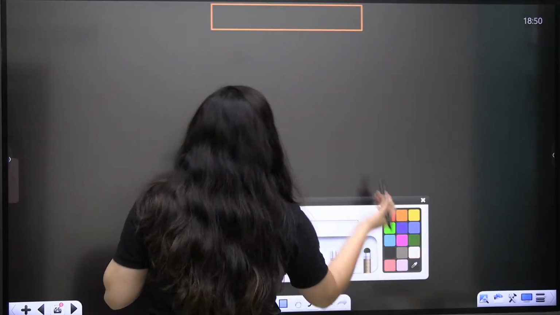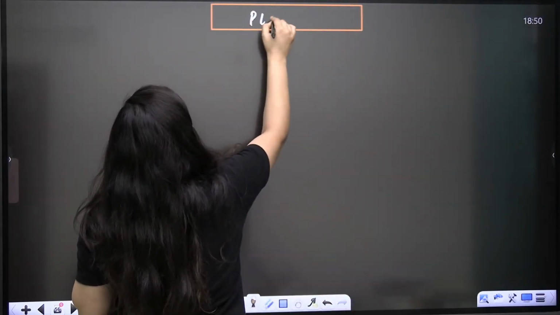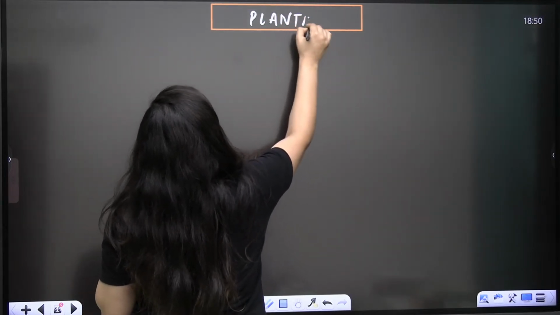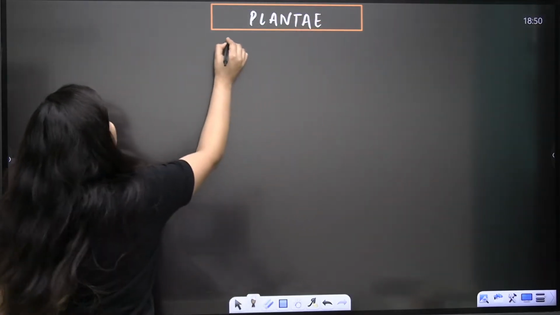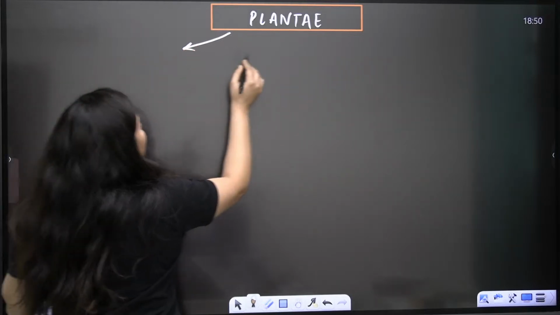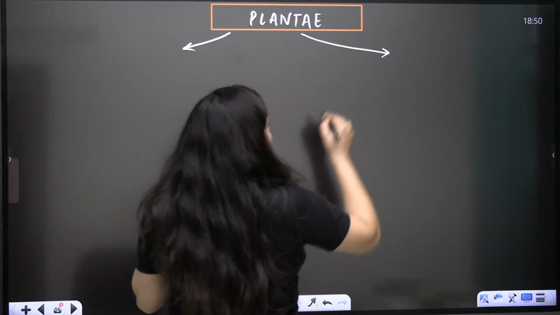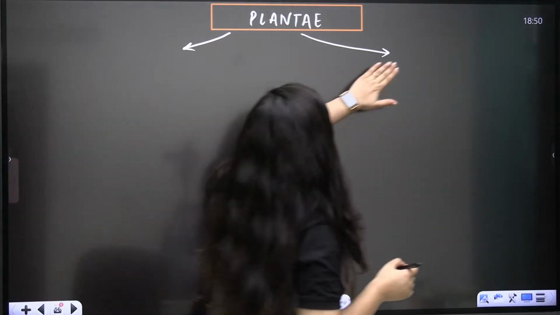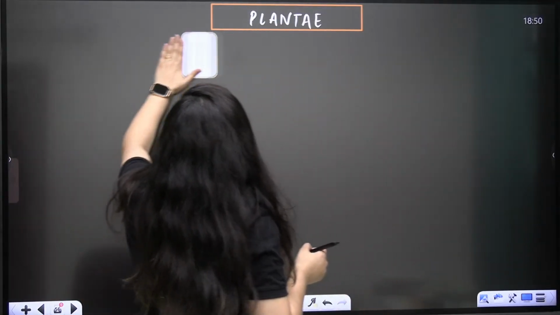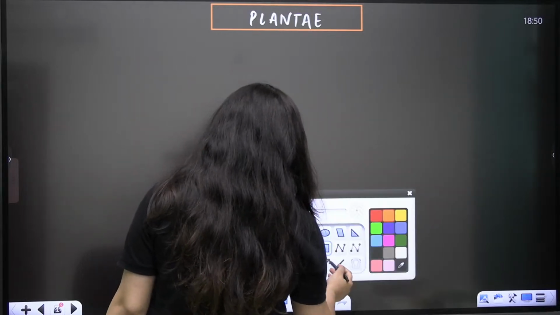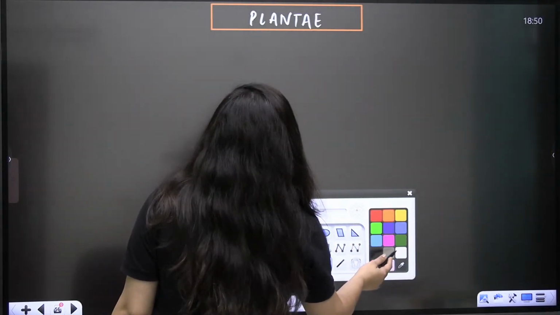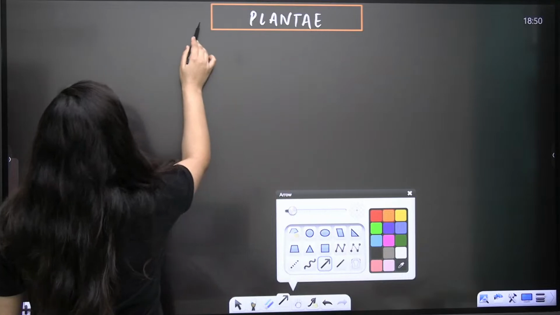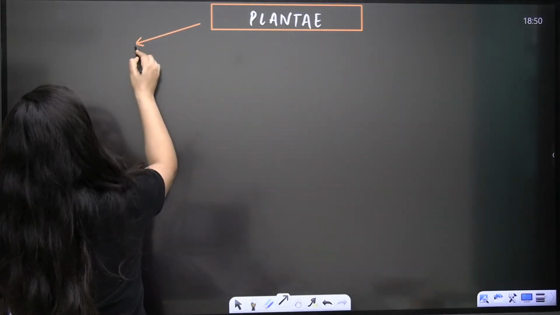As I said, in the case of plants, on the basis of certain characters, we will divide them. So in the case of plantae, the very first point that we can consider is the presence of embryo. Let's make it properly.